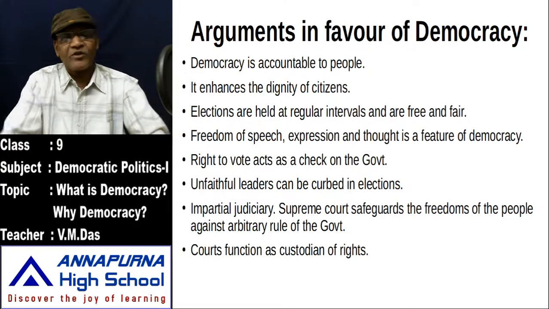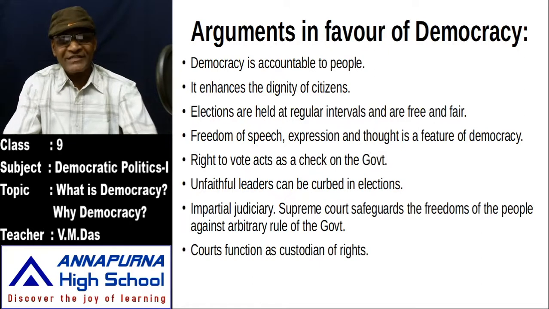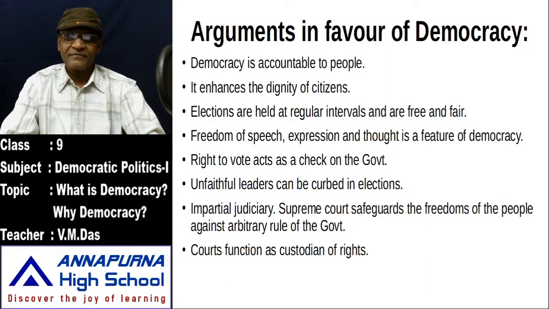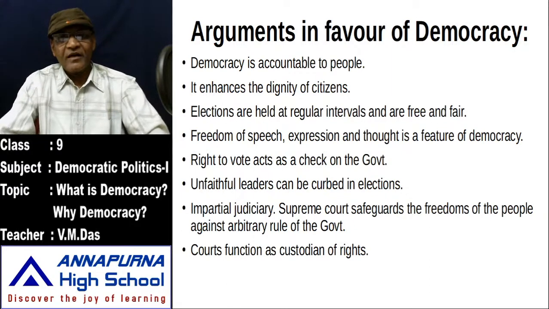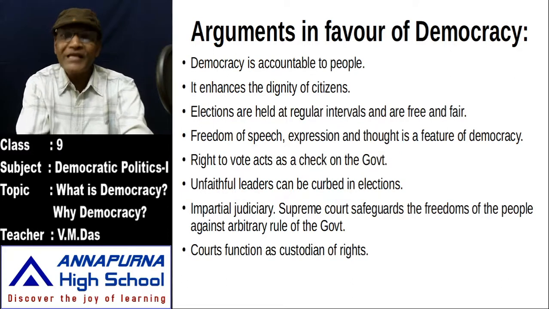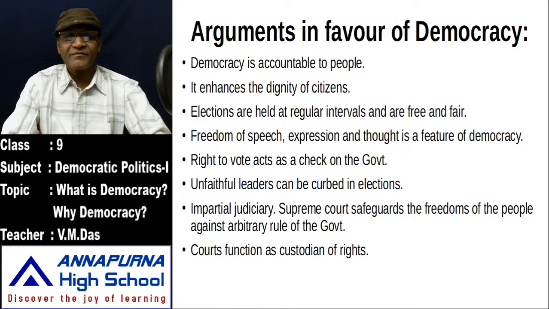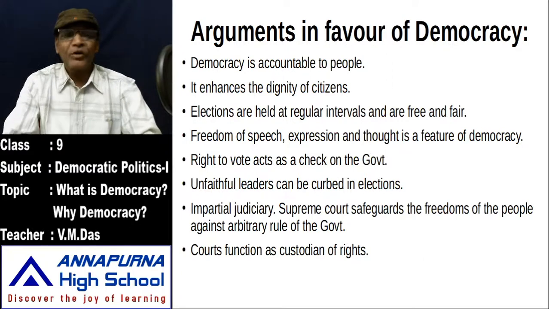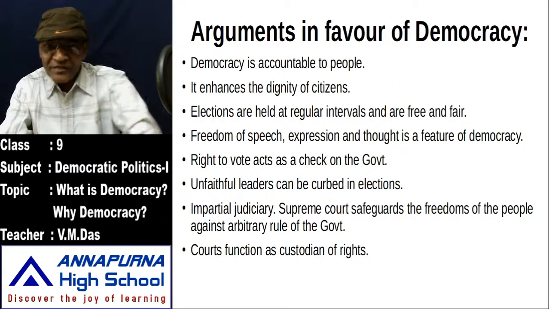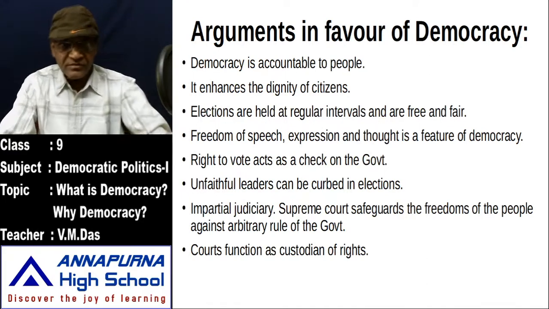But in other forms of government, whether dictatorship or monarchy, you cannot see this kind of accountability. Accountability is not present in aristocracy, monarchy or dictatorship. This kind of system is found only in democracy, where the government is ultimately accountable to the people. Since they are elected by the people, they are answerable to people only.